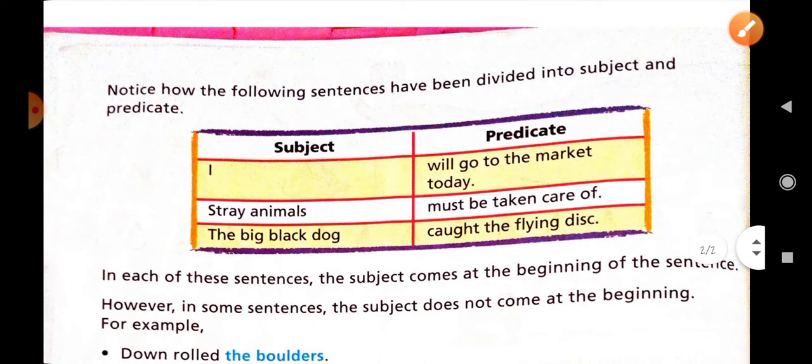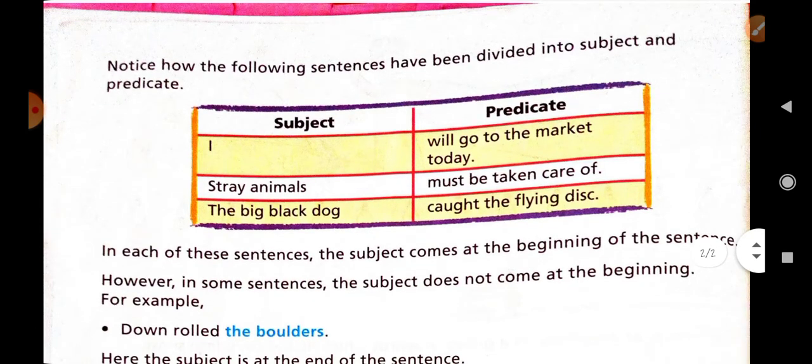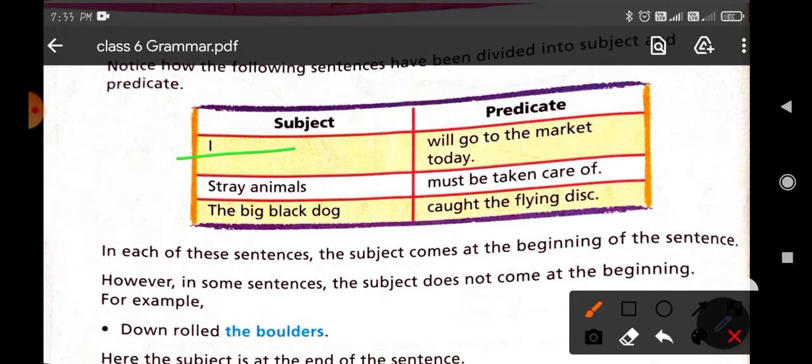Now next you have to see here a table, which divides sentences into subject and predicate. I is the subject and "will go to the market today" is the predicate. "Stray animals" is the subject, "must be taken care of" is the predicate. "The big black dog" is the subject, "got the flying dish" is the predicate.